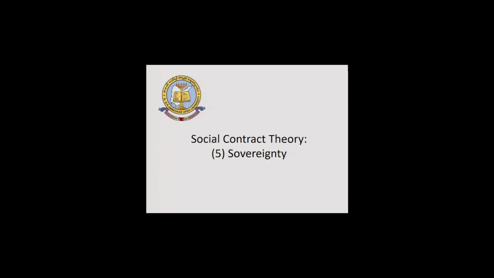According to Thomas Hobbes, people have elected a king, people have given him a power to rule all the people and to give them protection and to protect the rights of the people. That's how he is given the supreme power. That supreme power is called as the sovereignty. The sovereignty or the supreme power of the king is absolute, is unchallengeable, is unquestionable.